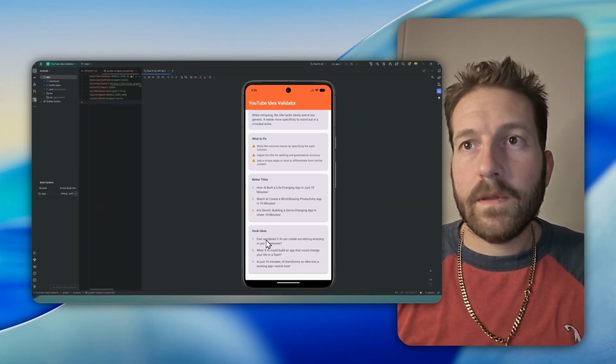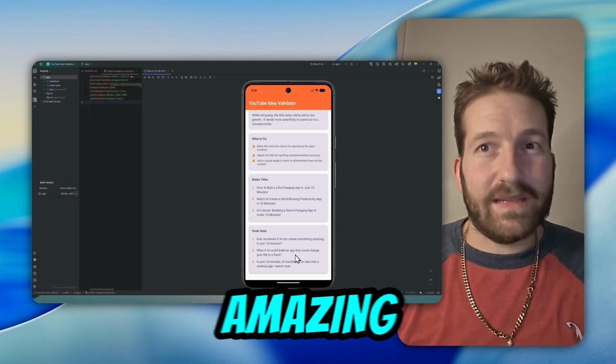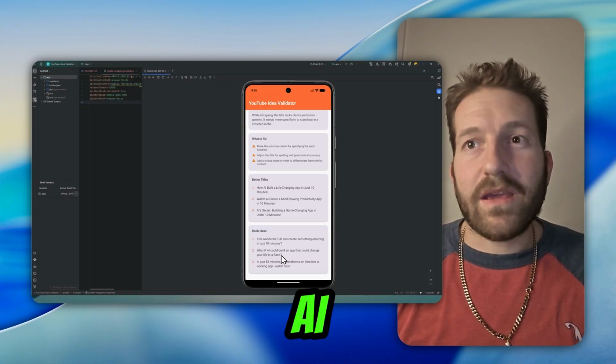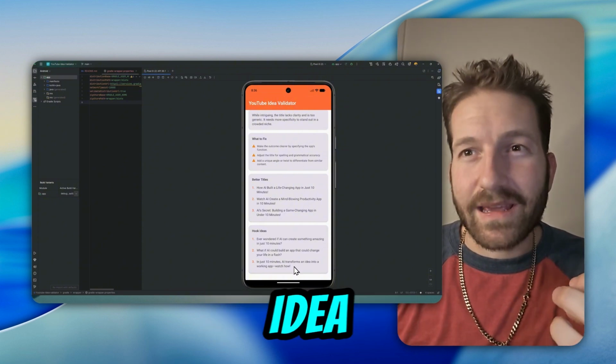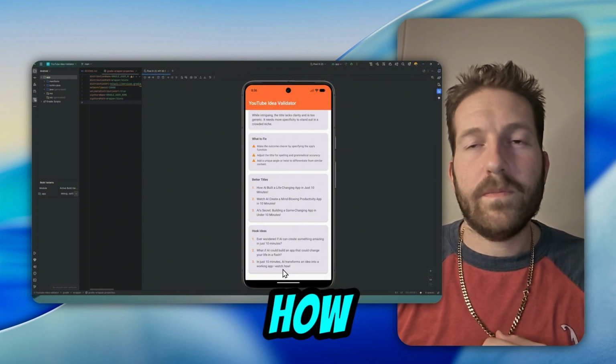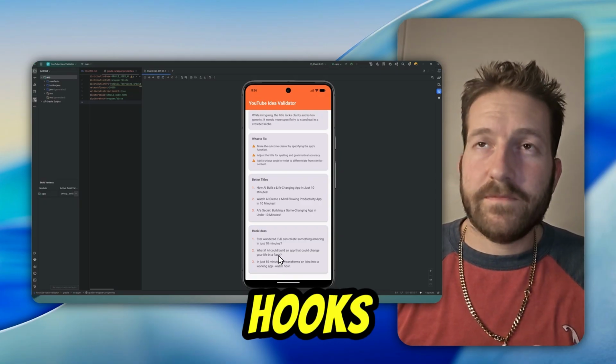So, ever wondered if AI can create something amazing in just 10 minutes? What if AI could build an app that could change your life in a flash? In just 10 minutes, AI transform an idea into a working app. Watch how. What do you guys think about those hooks?